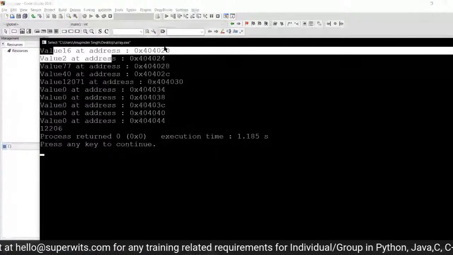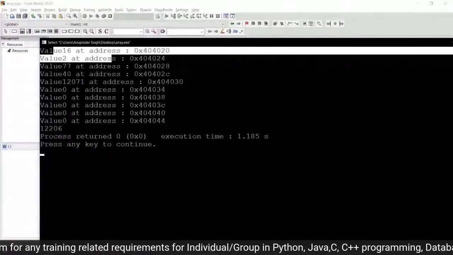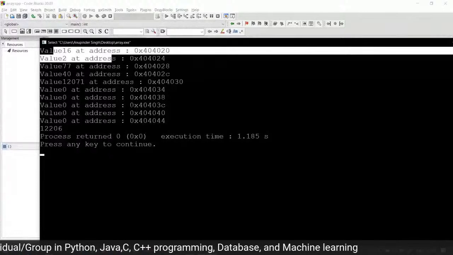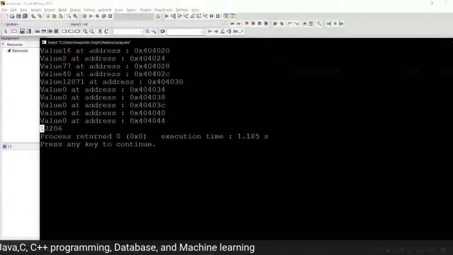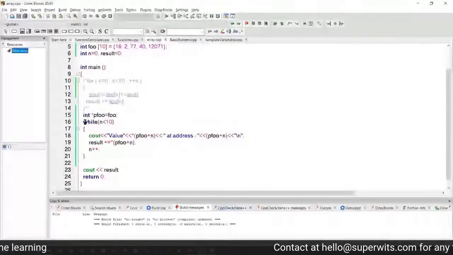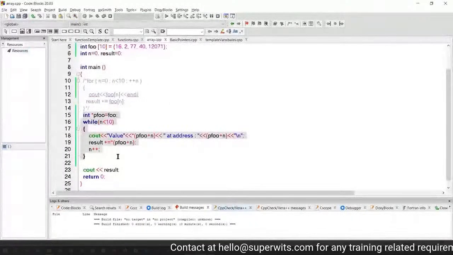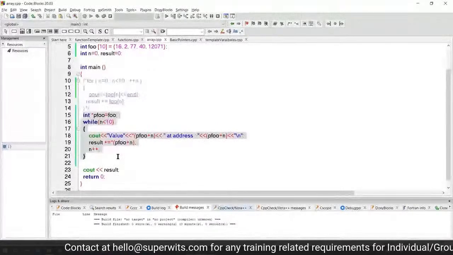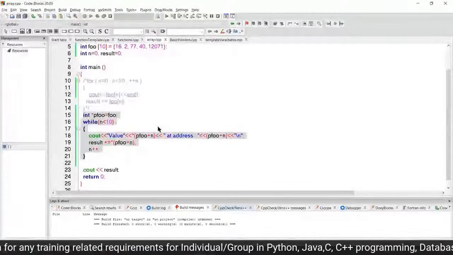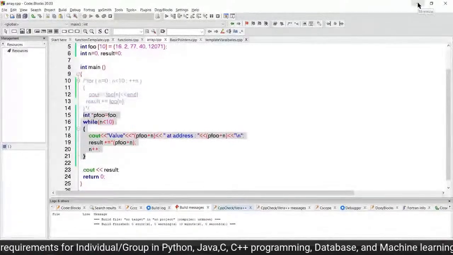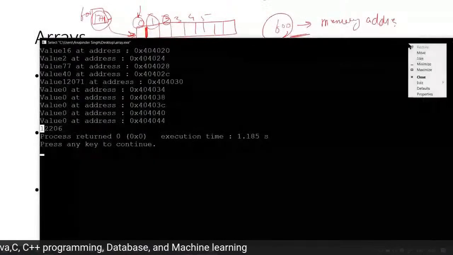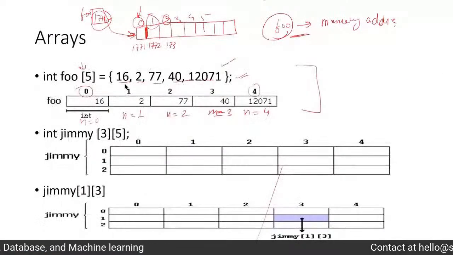So you can see there is an addition of 4 which is happening here in terms of hexadecimal values. And finally we get the result correspondingly. So it's almost equivalent to what we have for our for loop, right? The only point is that we are referring to our pointers, and then we are doing some arithmetic on those pointers, and then printing out the corresponding values which are being stored over there in this particular array, right? So that is what we have correspondingly for the arrays section.